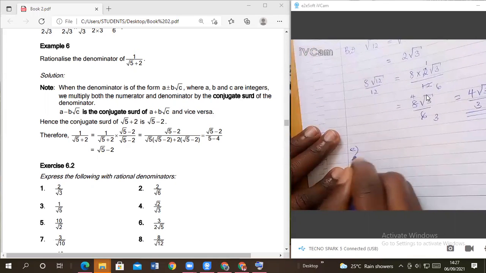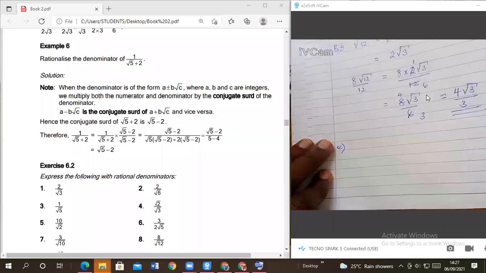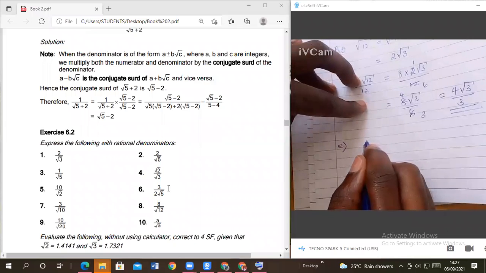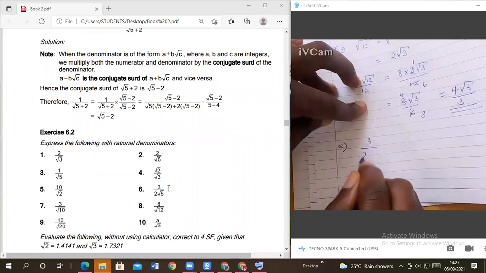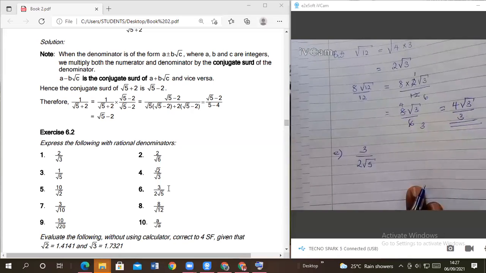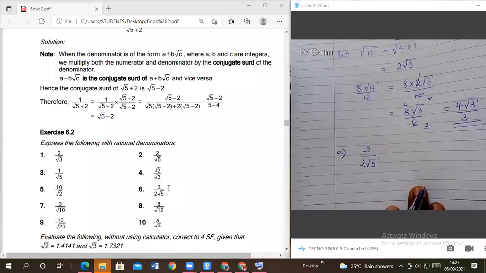Then the last example now we are going to do under single root. Which one should we do? The questions are here, exercise 6.2. Are you seeing it? Which one should we do? Let's do number 6. The question is 3 over 2 root of 5. So what are you going to do? Who can take us through that step?